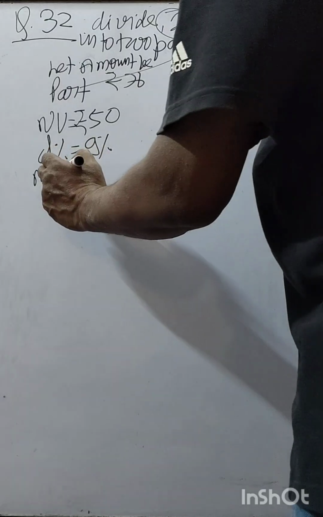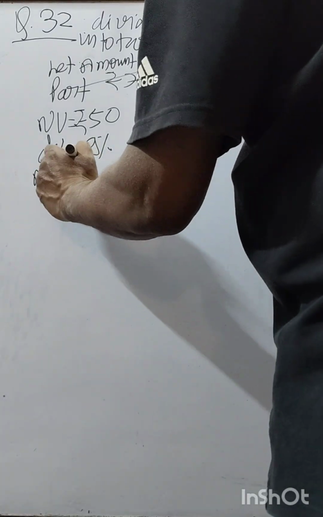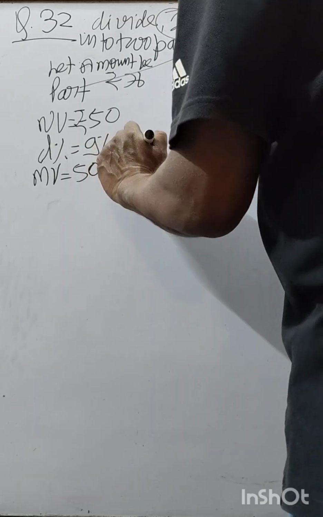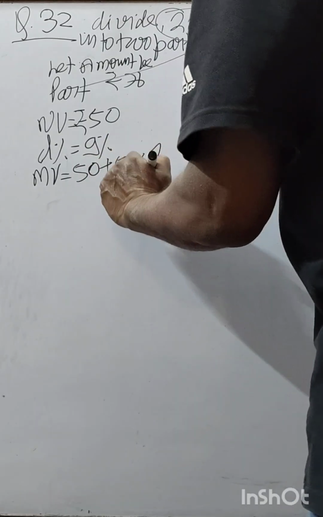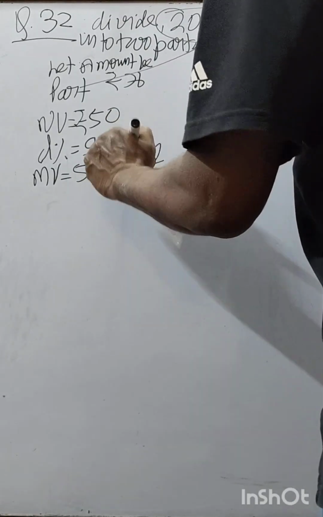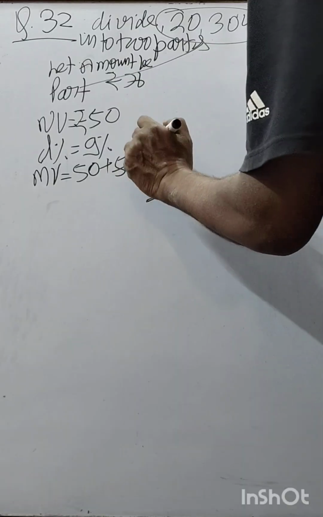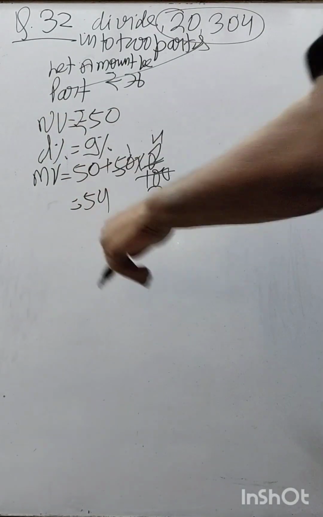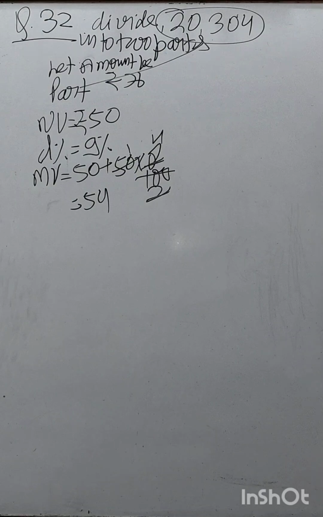So it becomes 50 plus 50 into 8 upon 100, which is 50 plus 4, so it becomes 54. So MV is 54.